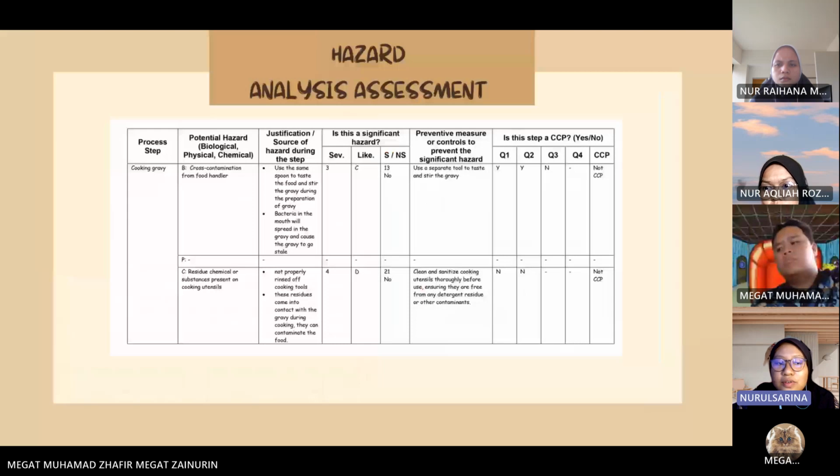Next is chemical. The chemical hazard happens when chemical residue or substance is present on cooking utensils. It happens when the food handler does not properly rinse off the cooking tool. This residue comes into contact with the gravy during cooking and can cause contamination of the food. So how to prevent this hazard? We can clean and sanitize cooking utensils thoroughly before use, ensuring they are free from any detergent residue or other contamination. For these two hazards, it is not a CCP. Next.